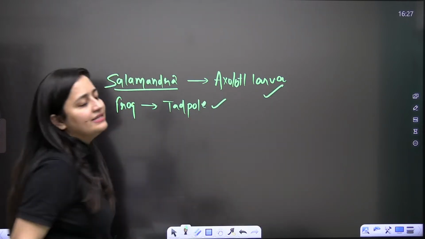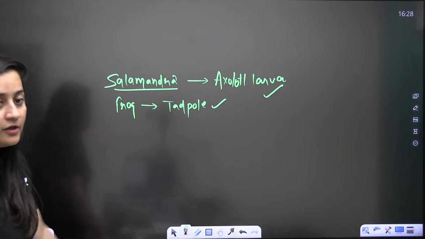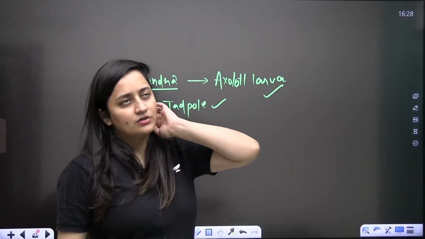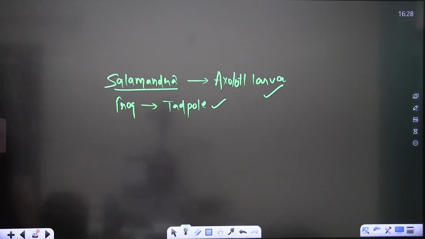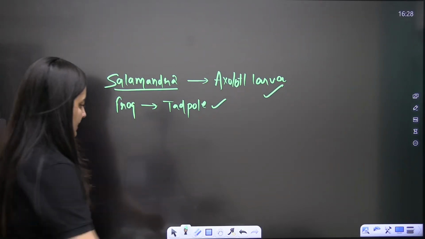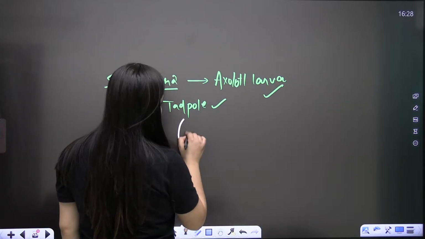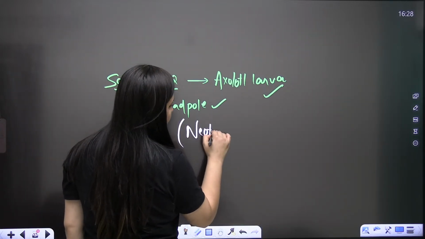Okay, so you will see the larval stages. And sometimes in this axolotl larva you see a property of neoteny. Do you know that? Neoteny. Anyone in the class, are you aware of this word neoteny?